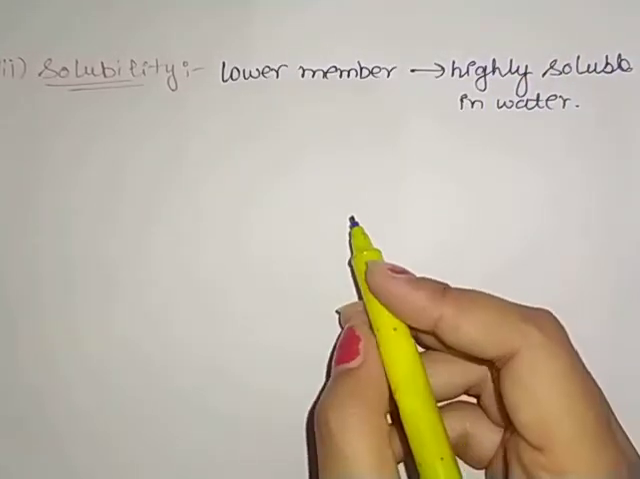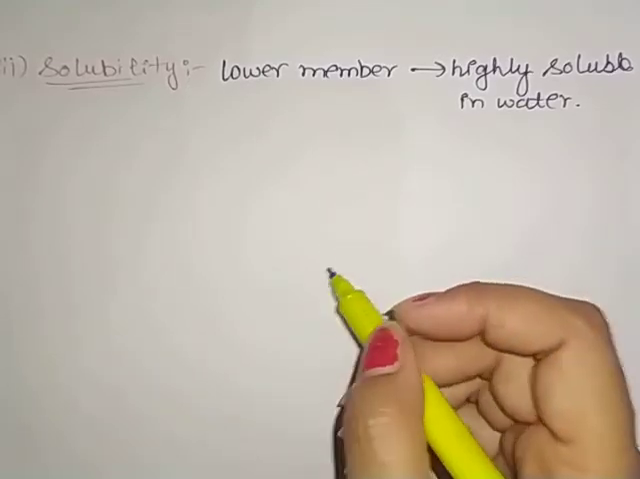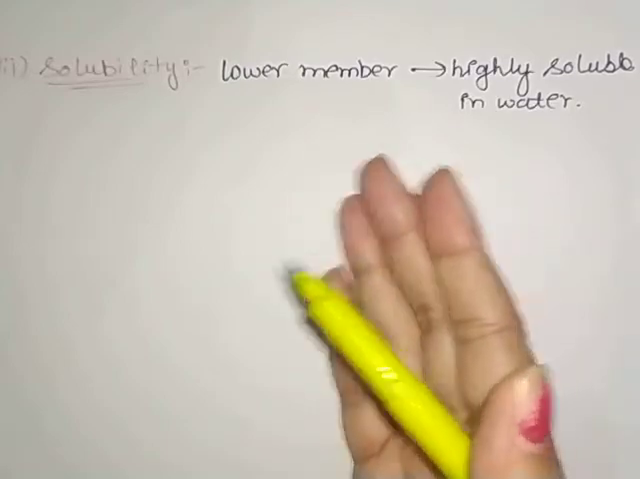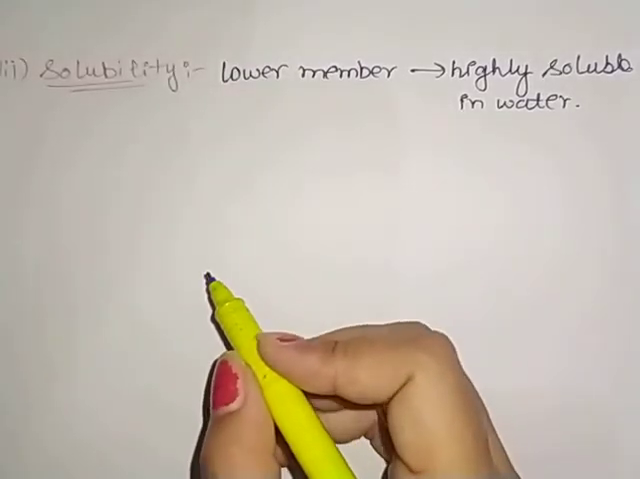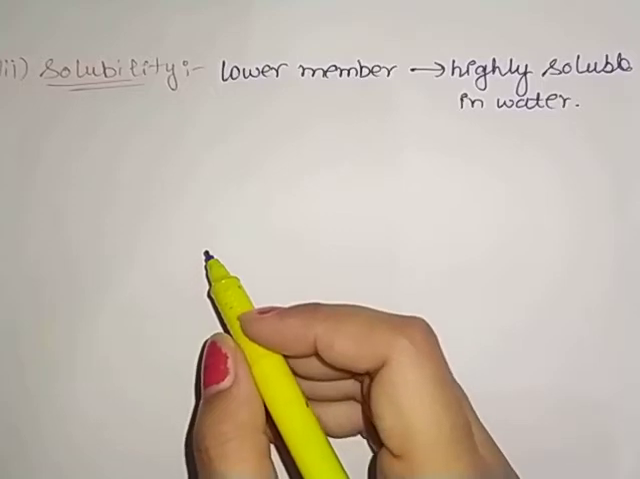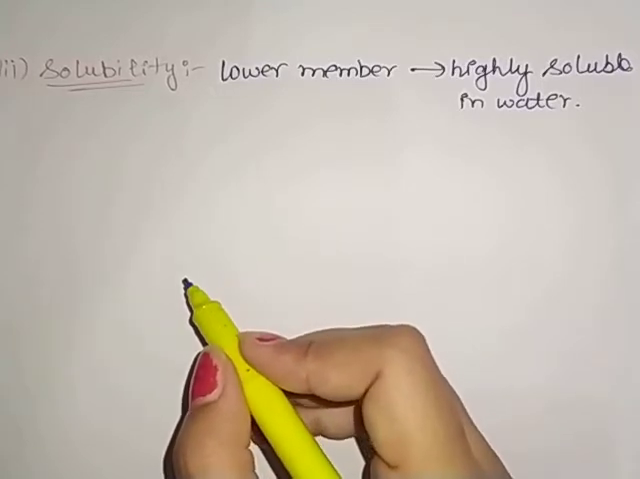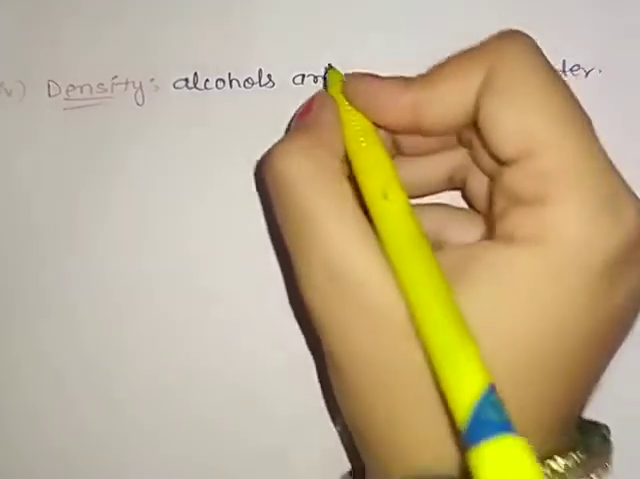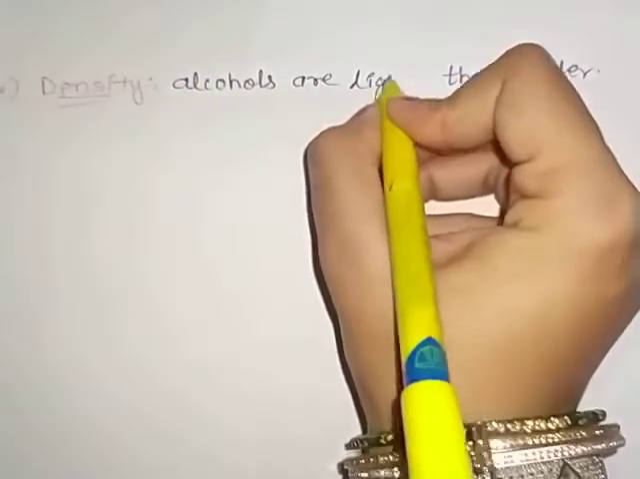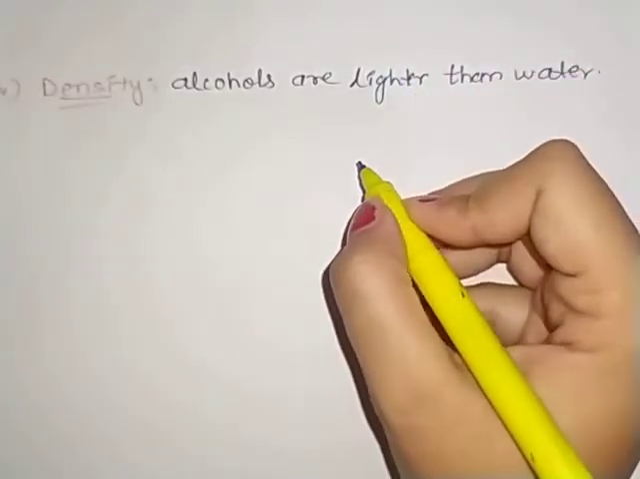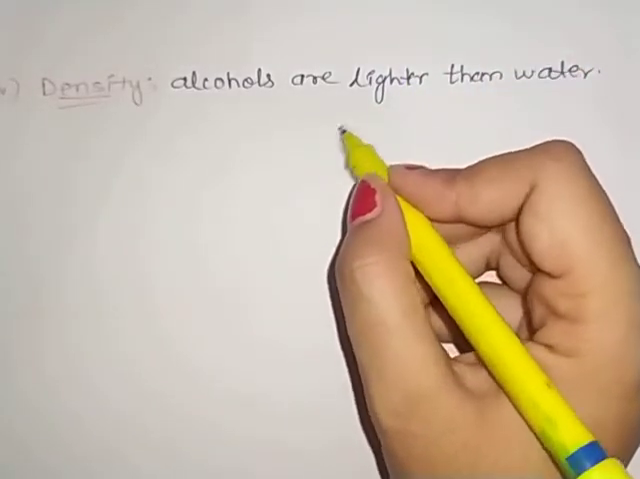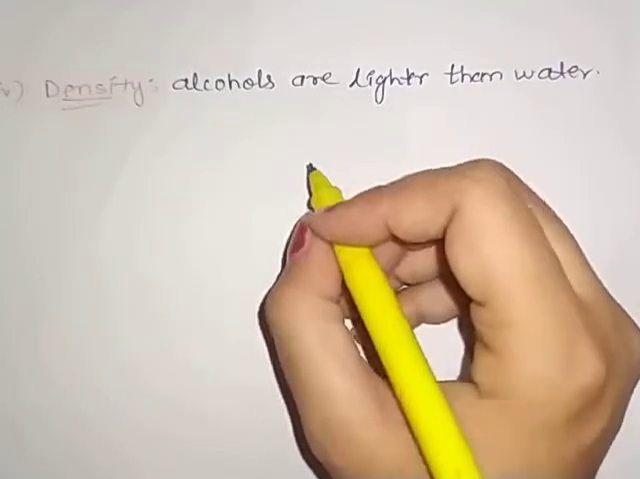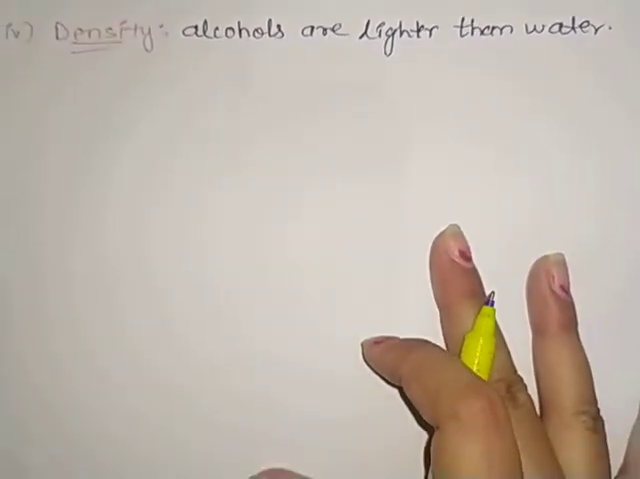That is why it is not so much soluble. If we take the example of butyl alcohol, pentyl alcohol and hexyl alcohol, out of these three, which is more soluble? Butyl, because it has fewer carbon atoms. So this is about solubility. The next point we have is density. Alcohols are lighter than water. We can see that density increases with the increase in molecular mass. Clear?